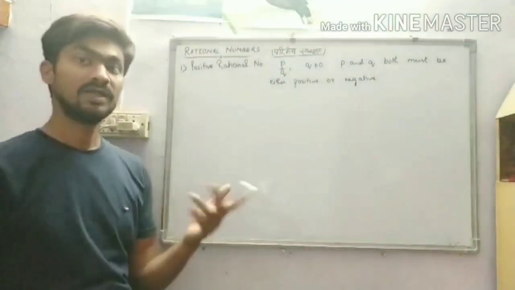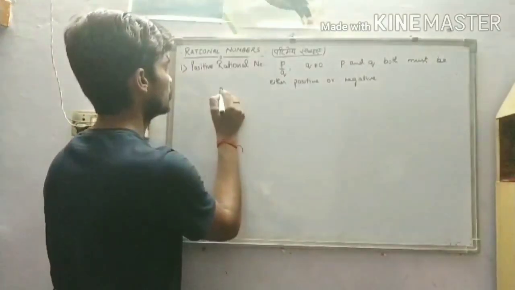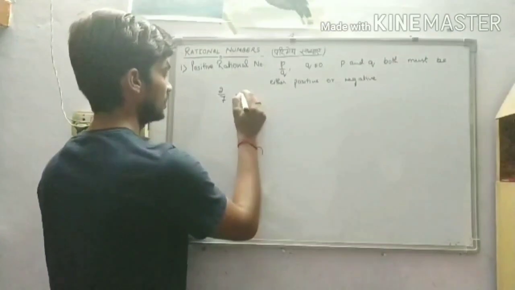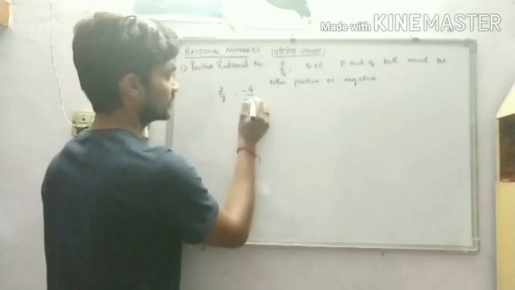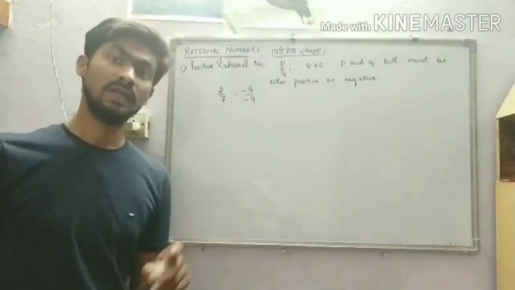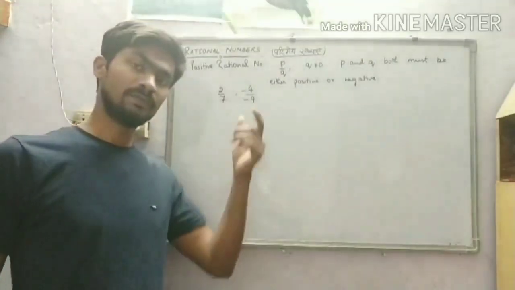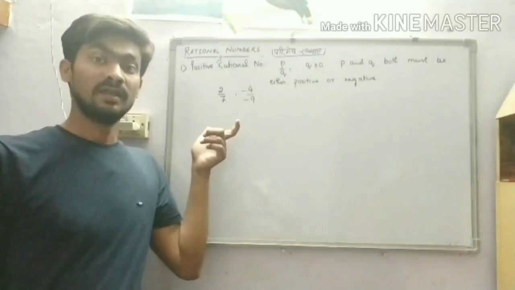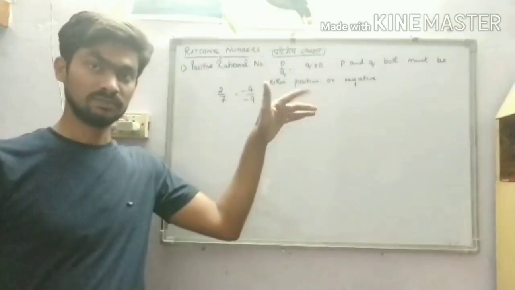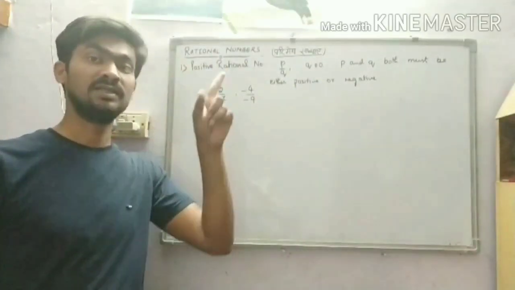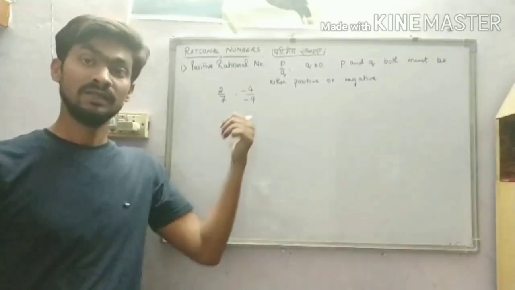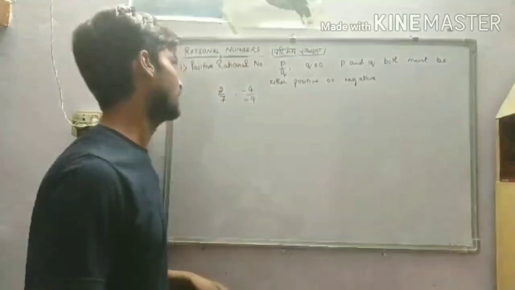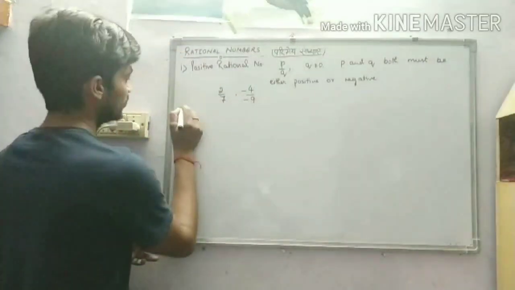Correct? For example, 2 by 7. Both are positive. Minus 4 by minus 9. Both are negative. So if both terms, numerator as well as denominator, are positive or negative, they must have the same sign, either positive or negative. Then they will be termed as positive rational numbers. Next, I think you have understood.